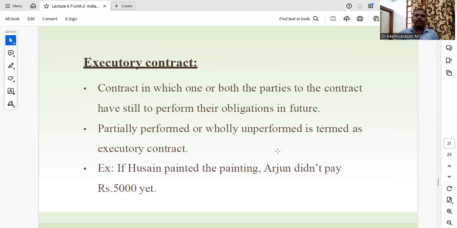Next one, executory contract. A contract in which one or both the parties still have to perform their obligations in future. Partially performed or wholly unperformed is termed an executory contract. For example, Mr. Hussain painted the painting, but Arjun didn't pay the rupees 5,000 yet.